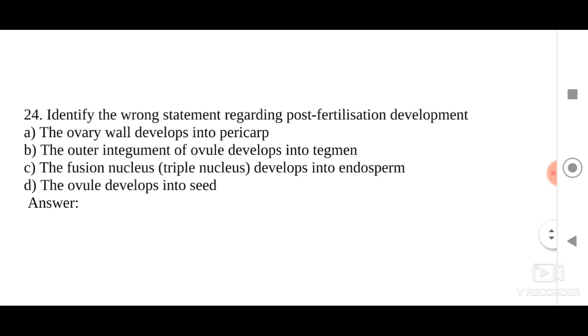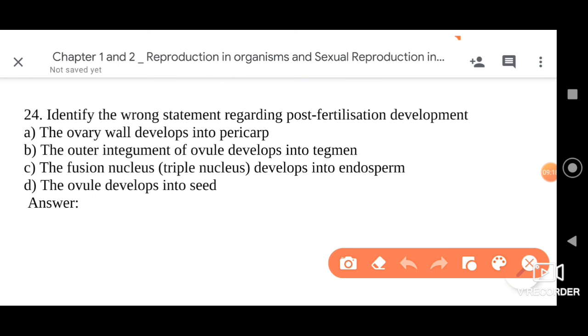Dear friends, the next question we have here is, identify the wrong statement regarding post fertilization development. See here again, it's interesting to note that the first option is: the ovary wall develops into pericarp. Yes my dear friends, see here it is right.